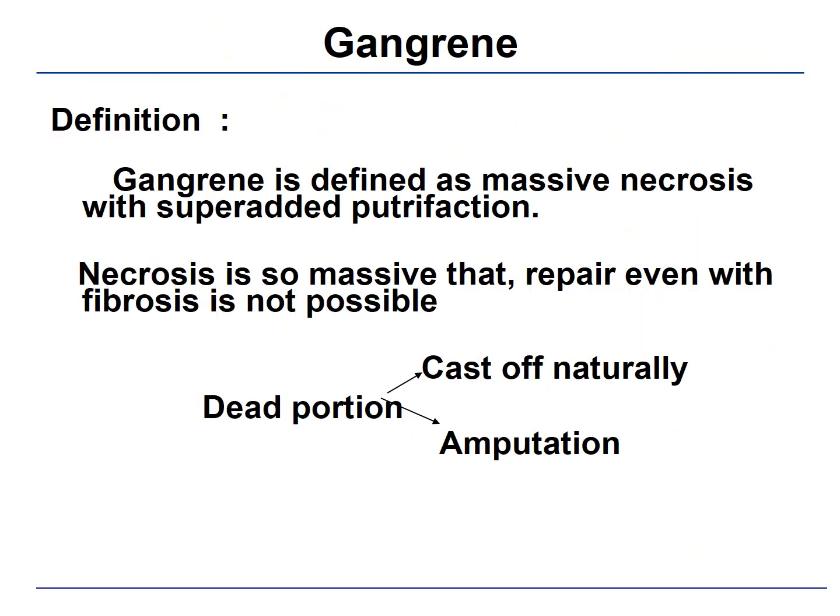The next is gangrene. Gangrene by definition is massive necrosis with superadded putrefaction. Okay, this is the definition of gangrene. Here the necrosis is so massive that repair even with fibrosis is not possible. So whatever dead portion has undergone gangrene, it can cast off naturally, or you need to amputate the same with surgery.